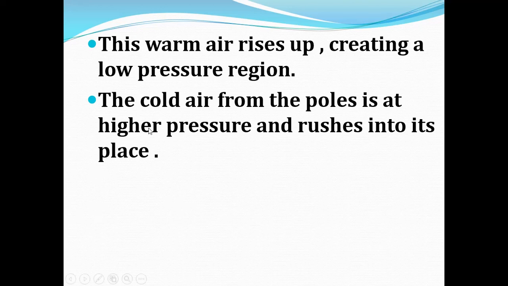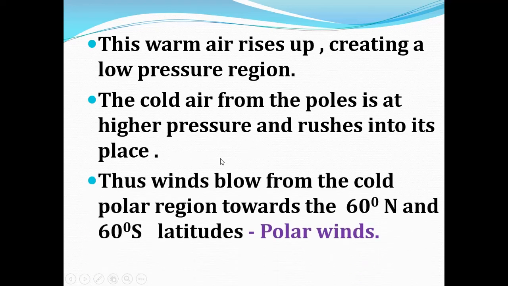At that time the cold air from the poles rushes to its place, which generates a wind called polar wind. So the wind which is caused due to the movement of the cold air from the poles to the equator region is called as what?